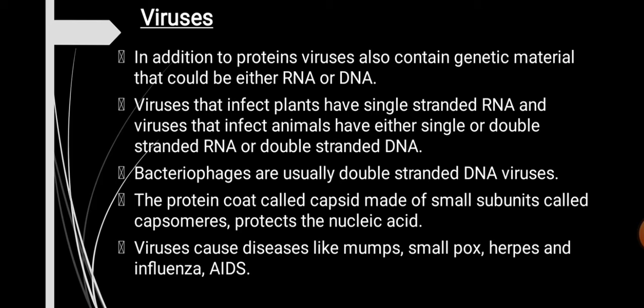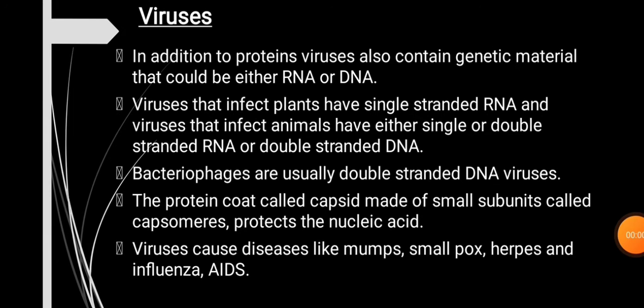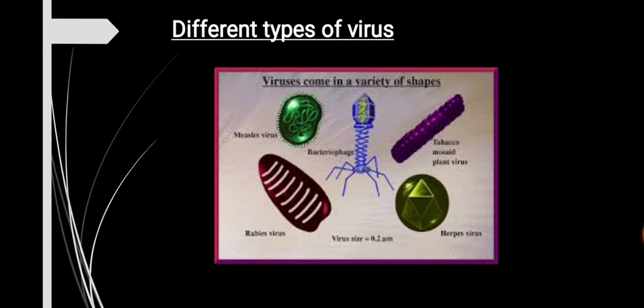Viruses also cause diseases in human beings like mumps, smallpox, herpes, influenza, AIDS, and the most trending disease, COVID, caused by the coronavirus. This is a picture of different types of viruses, and the one which looks like a spider or a robot is a bacteriophage.